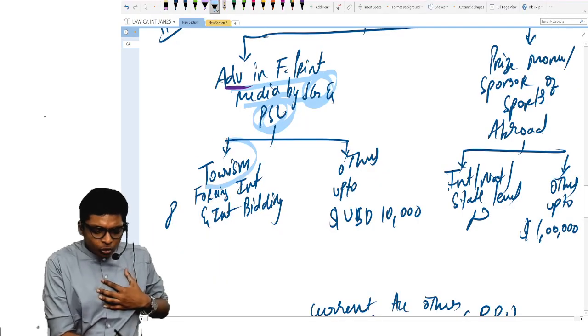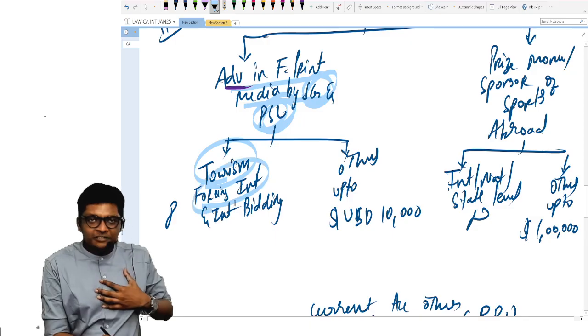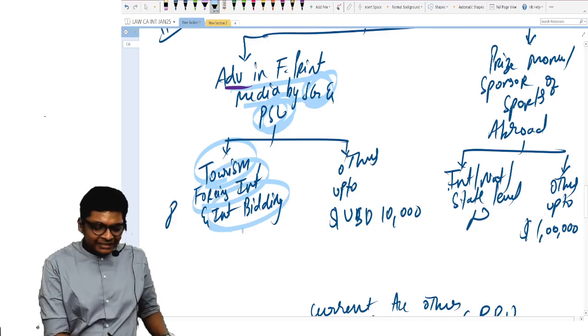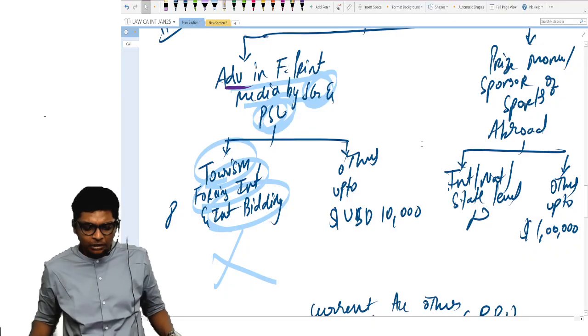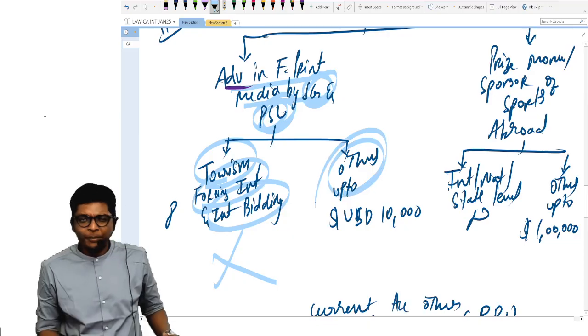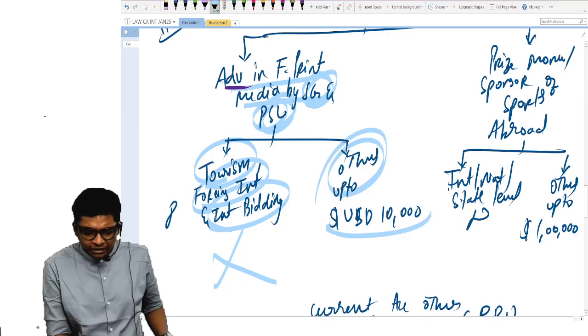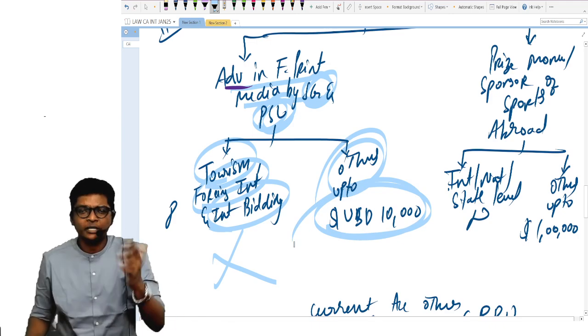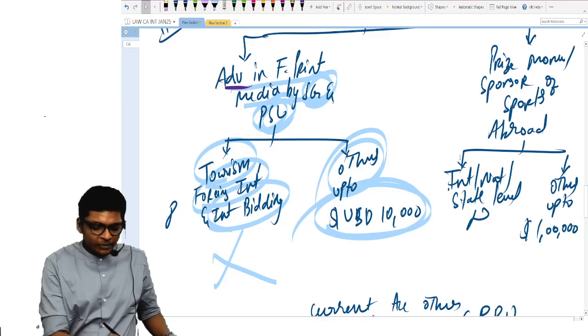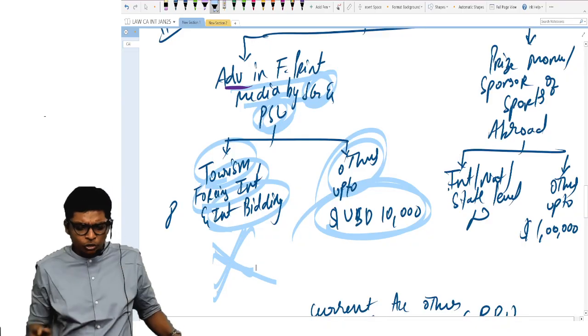Is it for tourism or foreign investment or international bidding? Then there is no limit. They can do any amount but subject to permission of central government.